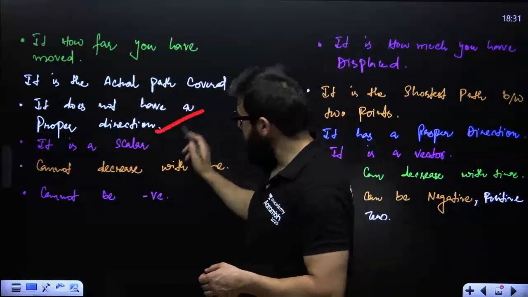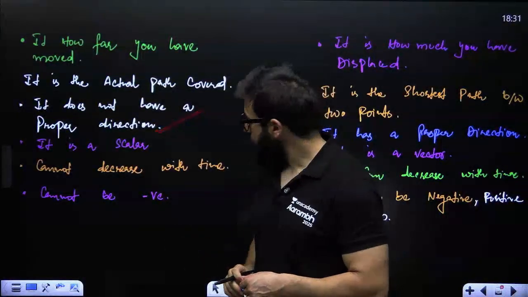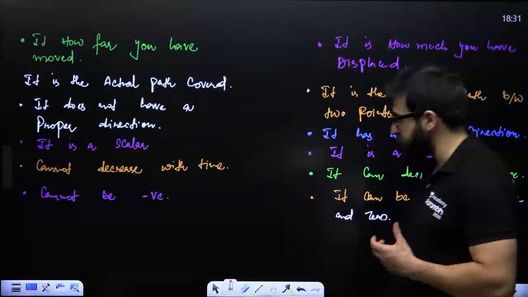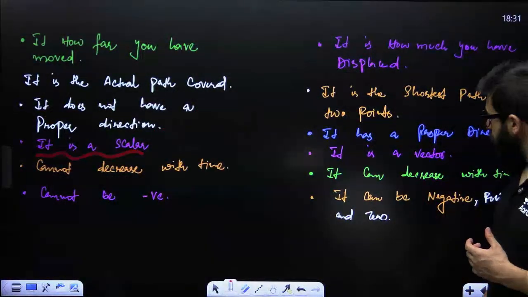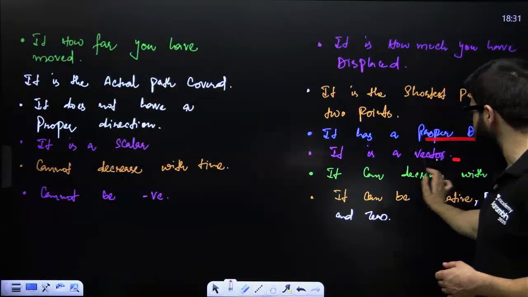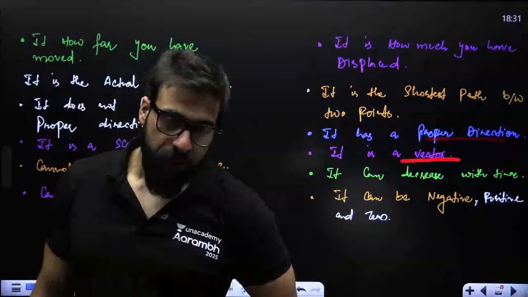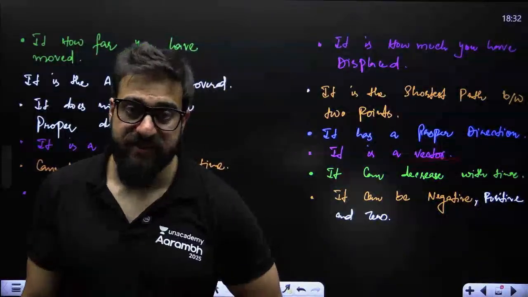So distance does not have a proper direction. It is a scalar quantity. Distance is scalar. It is always positive. Okay. So we say displacement has a proper direction and it is a vector quantity. Displacement is a vector, but distance is a scalar.